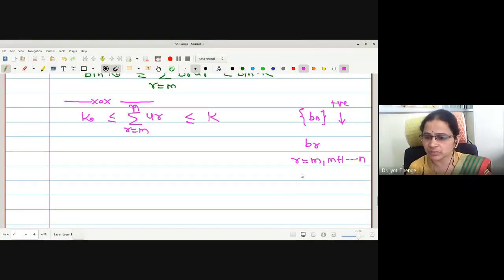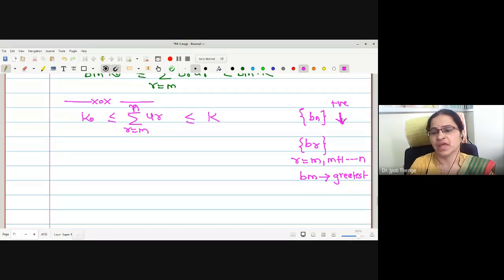Can anyone tell me whether this is the least value or the greatest value in the sequence? Therefore, may I say b_m will be the greatest value? Yes, because the sequence is positive monotone decreasing. Good. Therefore, b_m will be the greatest value among all the terms.